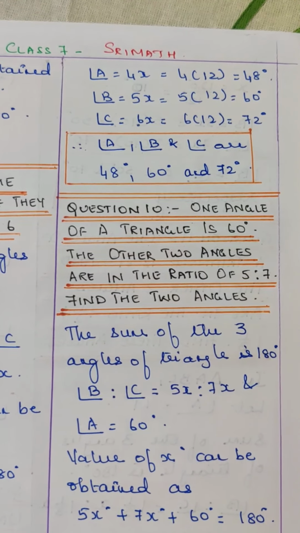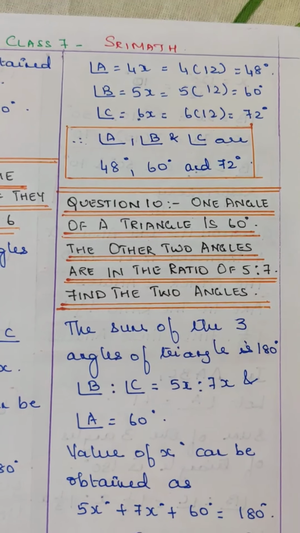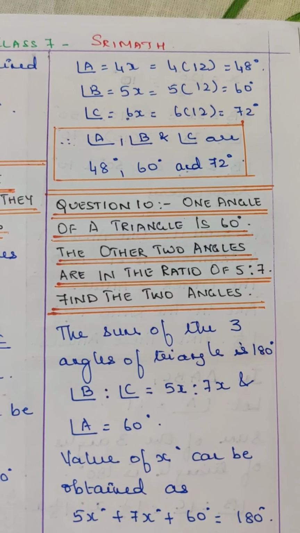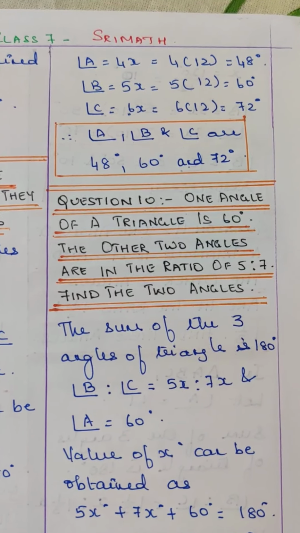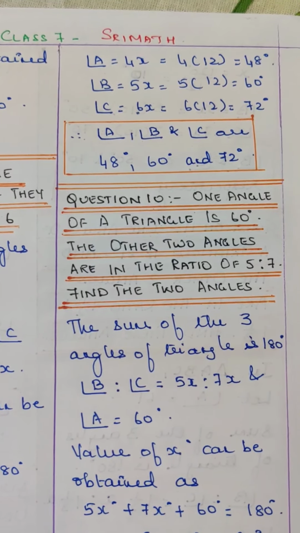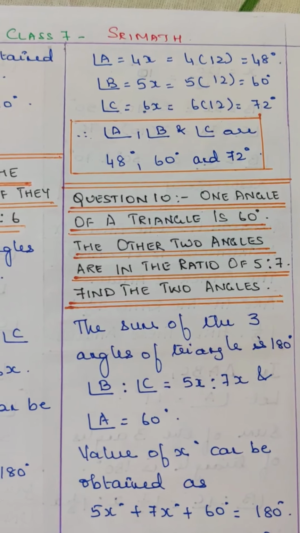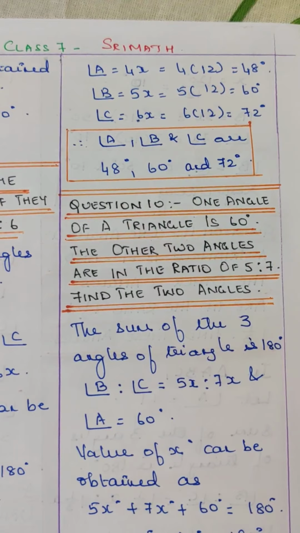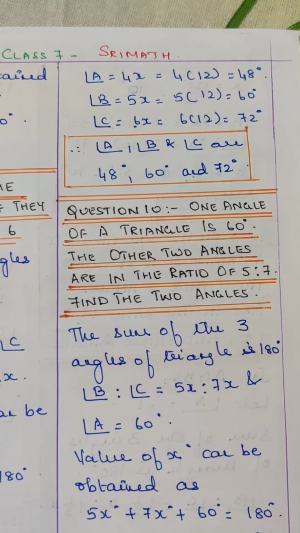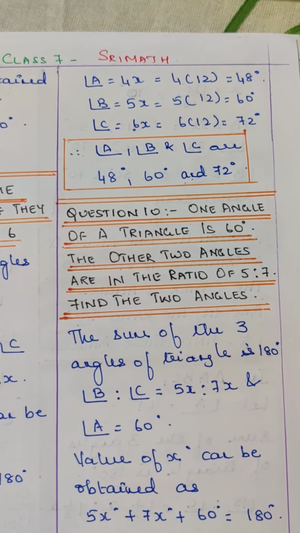Therefore, angle A is equal to 4x, that is equal to 4 into 12, that's 48 degrees. Angle B is equal to 5x, that's equal to 5 into 12, that is equal to 60 degrees. Angle C is equal to 6x, that's equal to 6 into 12 degrees, that is equal to 72 degrees. Therefore, angle A, angle B and angle C are 48 degrees, 60 degrees and 72 degrees. Hope this is clear.